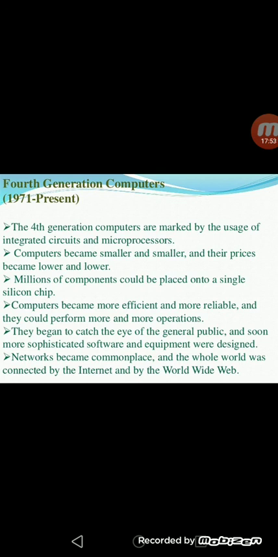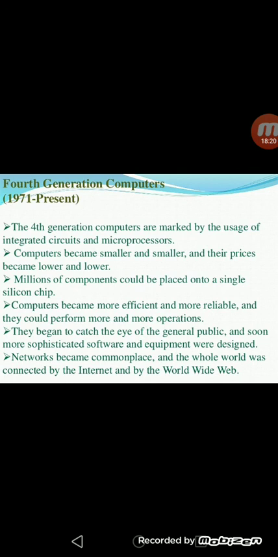Next, computers become more efficient and more reliable, and they could perform more and more operations.